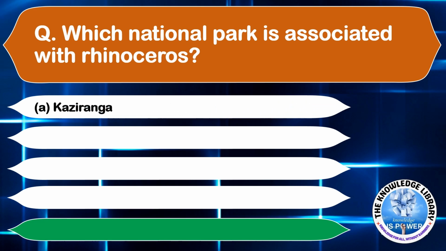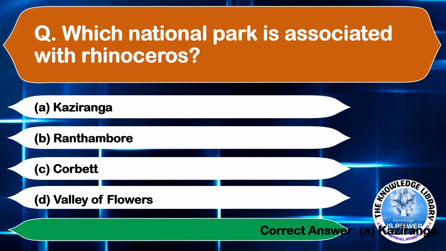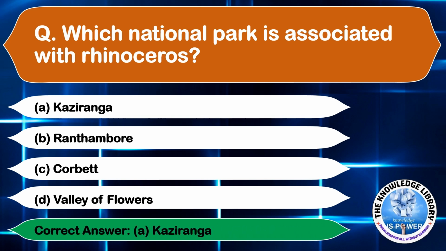Option A Kaziranga, option B Ranthambore, option C Corbett, and option D Valley of Flowers. The correct answer is option A Kaziranga. Moving on to the next question.